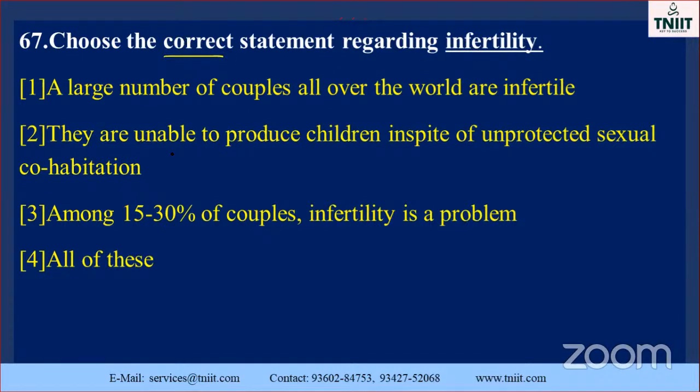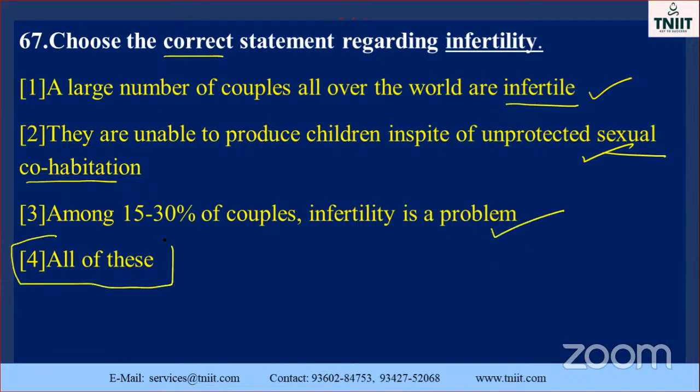See here. A large number of couples all over the world are infertile. Okay, it's a correct one. They are unable to produce children in spite of unprotected sexual cohabitation. That is also a correct one. Among 15 to 30% of the couples, infertility is a problem. Yes, it is also correct. So the option is the last one.